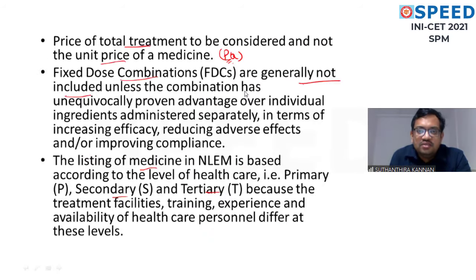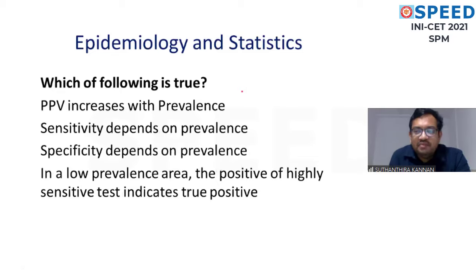Okay. So next question is from epidemiology and statistics. Which of the following is true: PPV is increased with prevalence. Yes, it is true. Sensitivity depends on the prevalence. It is false. Specificity depends on the prevalence. It is false. Both sensitivity and specificity do not depend on the prevalence. Okay. So we know that a 2 by 2 chart will form. We have disease positive, disease negative, and test positive, test negative.